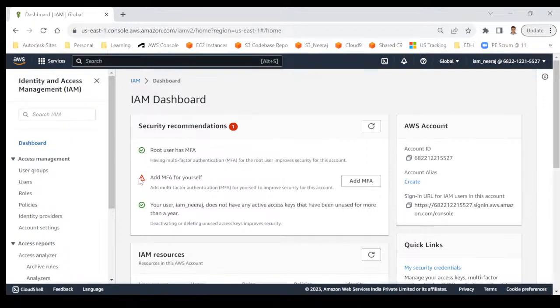You can see that they are clearly showing in red color a security recommendation. What they are telling is that root user has MFA. They are telling that root has successfully enabled MFA, but as an IAM user, if you want, you can also enable multi-factor authentication for yourself to improve security for this account. Because ultimately, if someone is launching a lot of servers using your IAM credentials, that ultimately comes to the owner only, right? There can be multiple users, but you are part of the same AWS account. Ultimately it will be unnecessary charge to the owner, right?